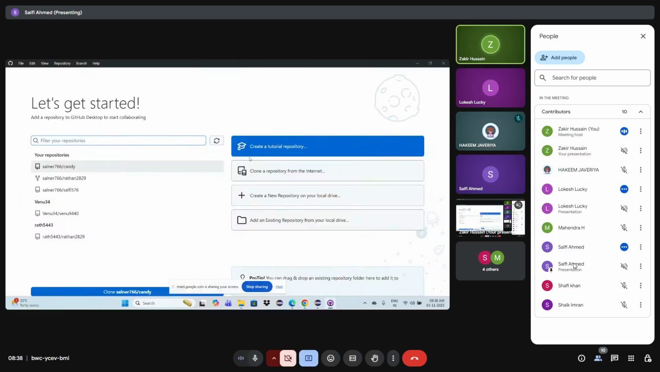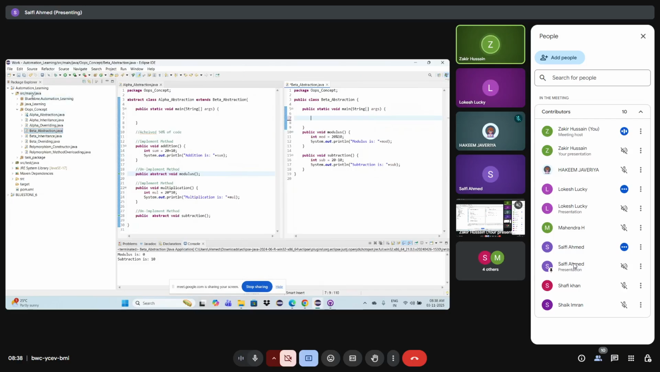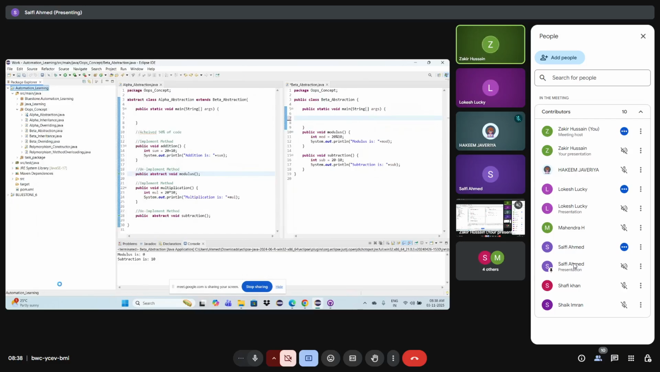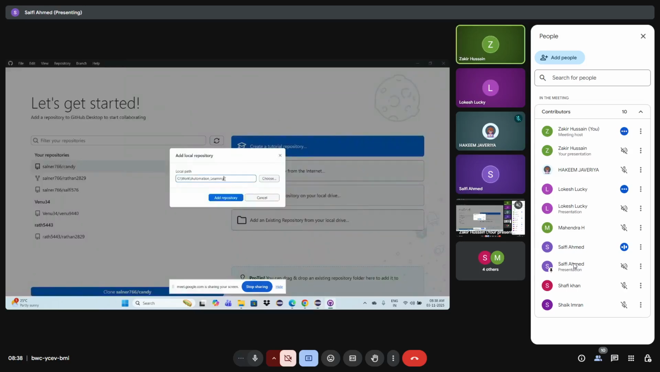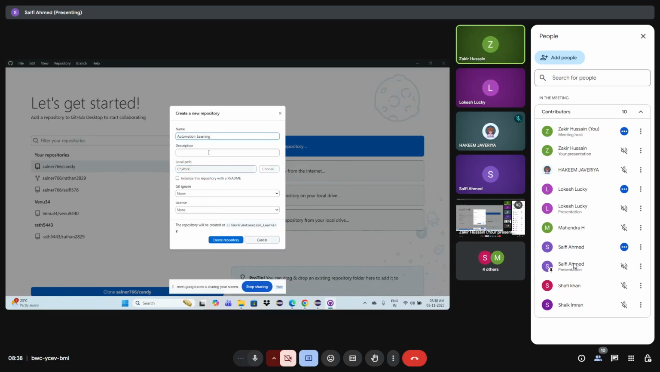Super, not an issue. You have copied the account, right? Add an existing repository, the last option. Give the path. I told you to copy the path, right? Go to Eclipse. Right click on automation learning, properties, last option. Copy this location. Location on your right hand side, there is location, right? Yes, copy that. Paste that. Add repository. A link with the name called create a repository is there. Yes, click on that.